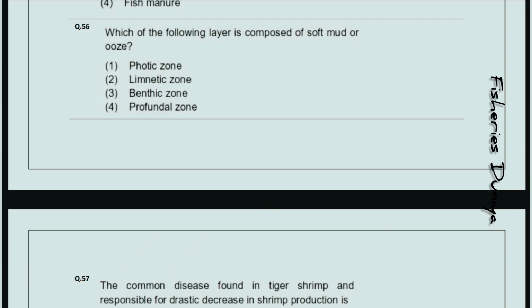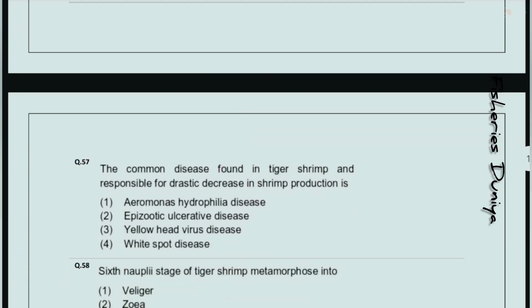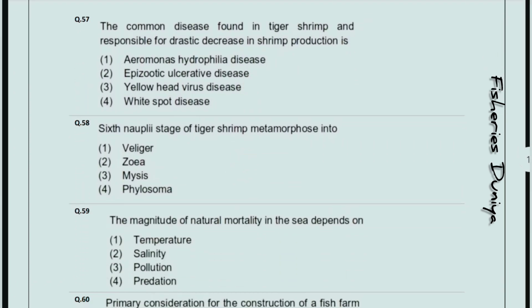Which of the following layer is composed of soft mud or ooze? So the correct answer is option number 3, benthic zone. Next, the common disease found in tiger shrimp and responsible for drastic decrease in shrimp production is, so the correct answer is option number 4, white spot disease. Sixth, nauplius stage of tiger shrimp metamorphosis into, so the correct answer is option number 2, zoea. The magnitude of natural mortality in the sea depends on, so the correct answer is option number 4, predation.